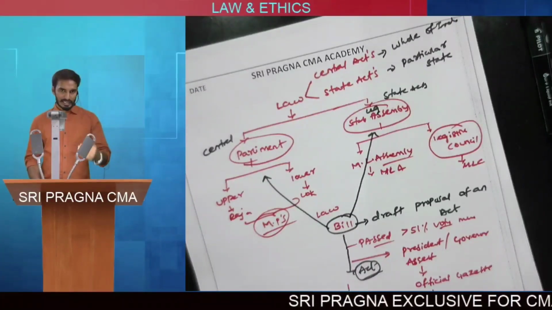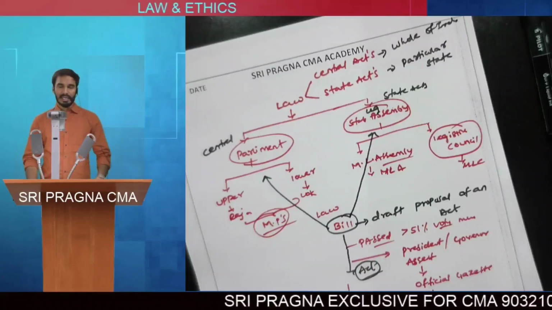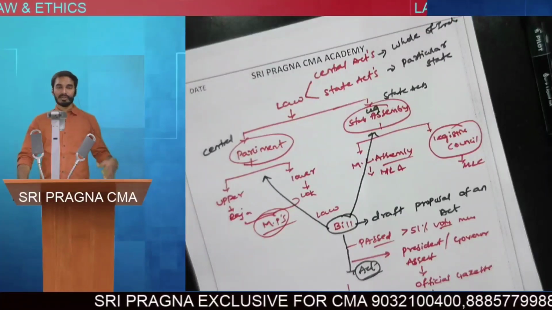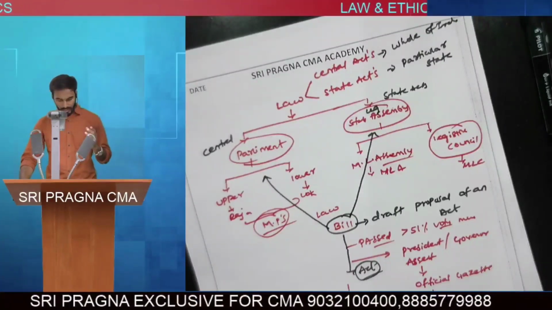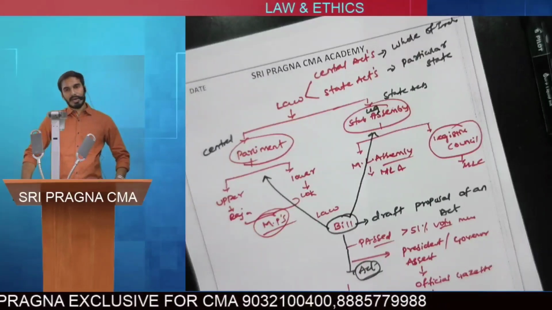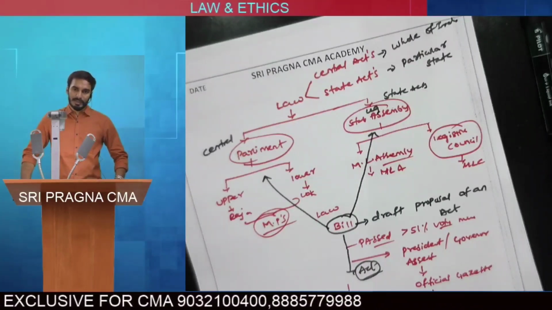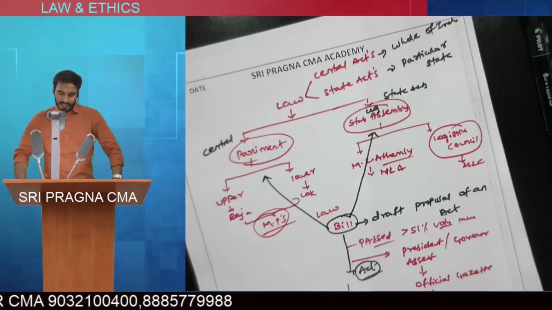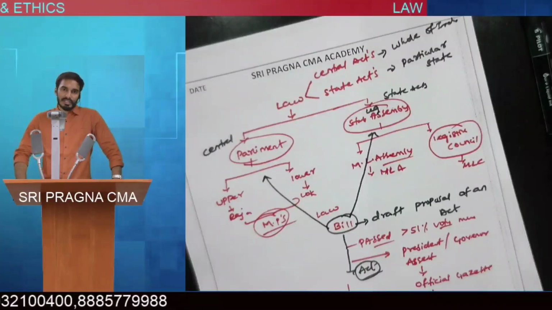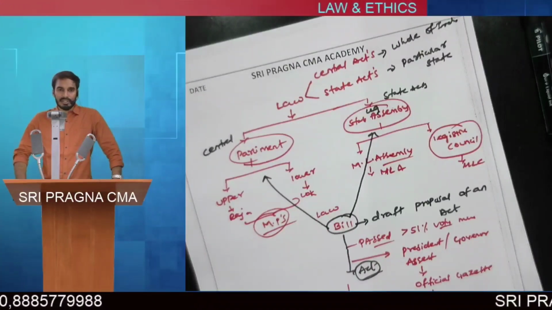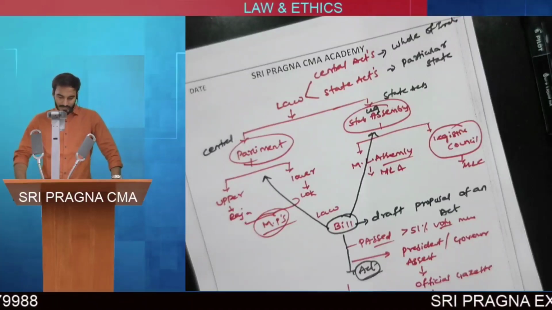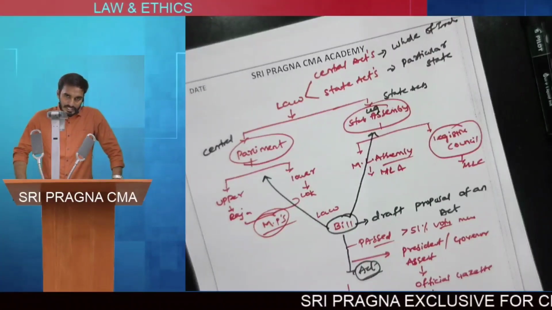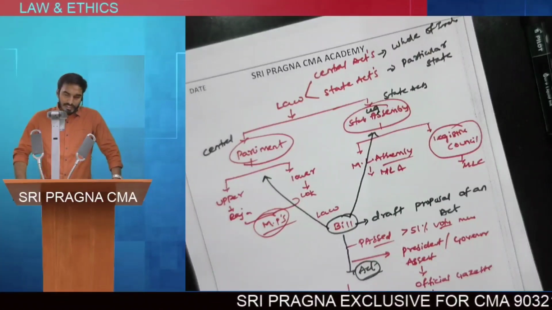So before we call it a law, we must first call it a bill. A bill is a draft proposal of an act. The bill must be passed at both houses of the Parliament. To pass the bill, it requires a minimum of 51% of the members to vote in favor, and then for central bills it gets assent from the President, and for state bills it gets assent from the Governor. After getting the assent, they release a notification in the official gazette. From that day the bill is called an act.